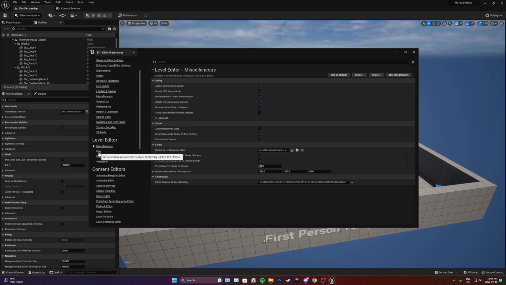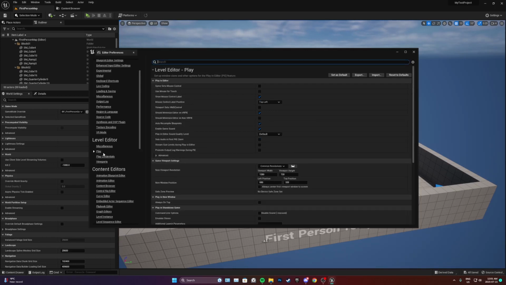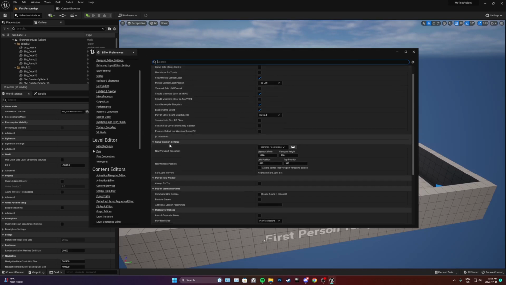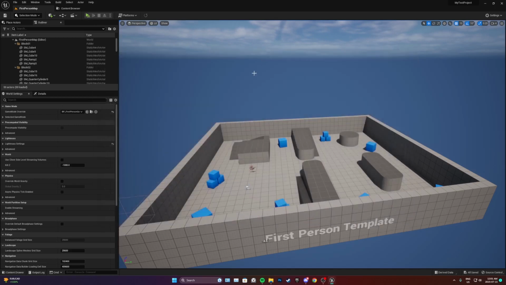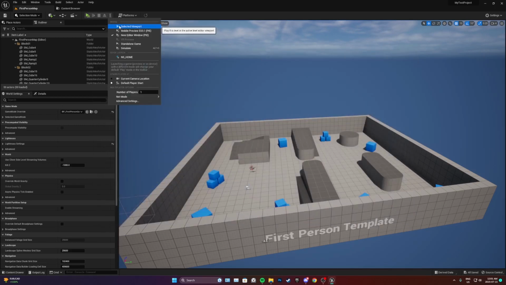Next, go to the Play tab in the Level Editor section as well, and look for, where is this here? Oh yes, in Play in New Window, check on Always on Top. You don't need this on. This is a preference of mine. I like to play my project in a new editor window.